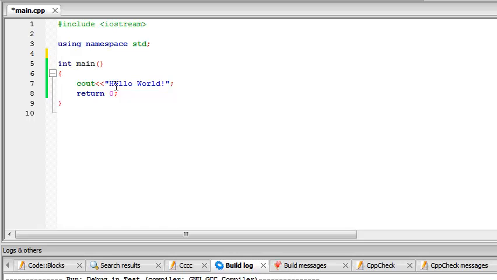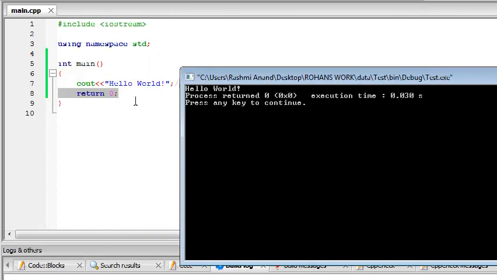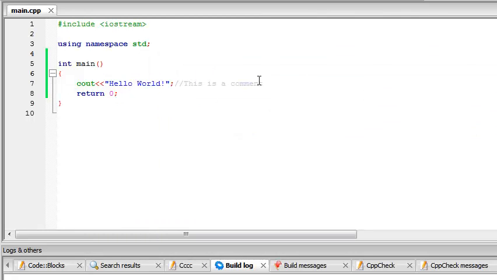So we use comments, and how we use comments is you give two forward slashes and then write whatever the comment is. This is a comment, and this is a single line comment. This part of the code will never be executed by the compiler. Suppose we put it after hello world. This is a comment. The compiler will completely ignore this line, and we only get hello world, nothing else.